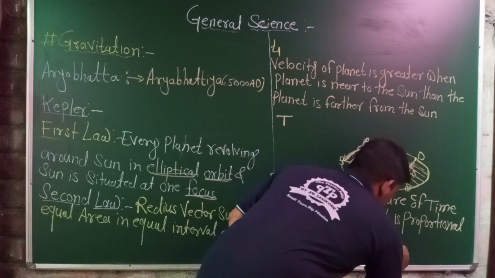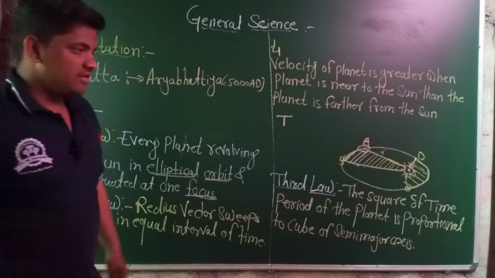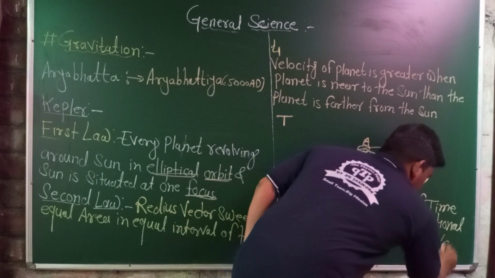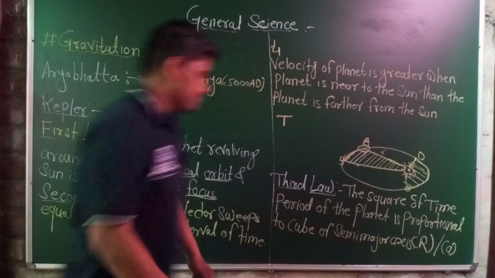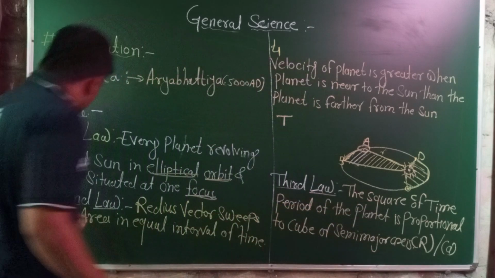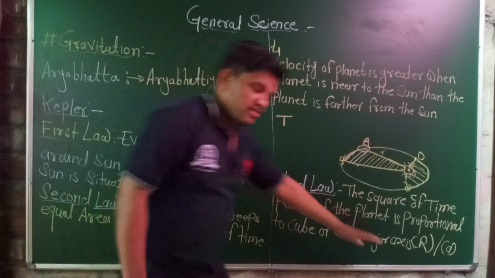Semi-major axis. The cube of the semi-major axis is called R, or sometimes A. What is the semi-major axis? In the second law, I called it the radius vector. This must be the semi-major axis.